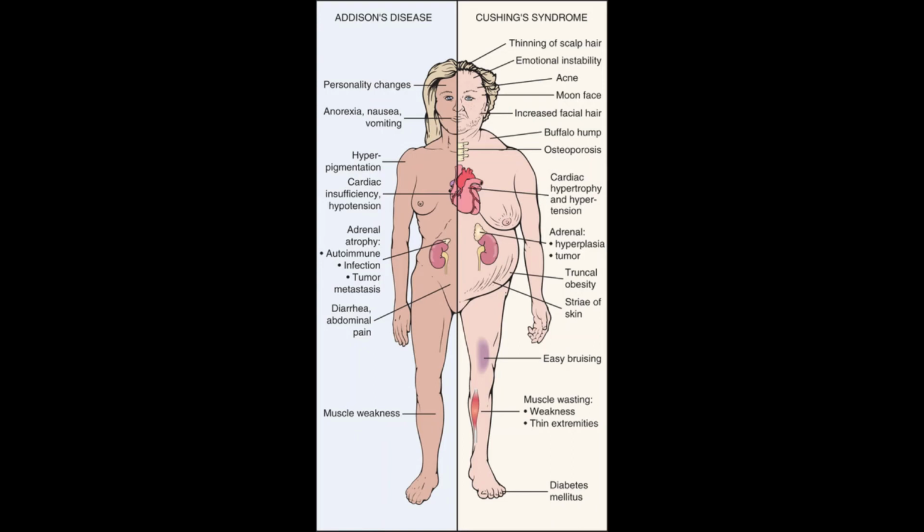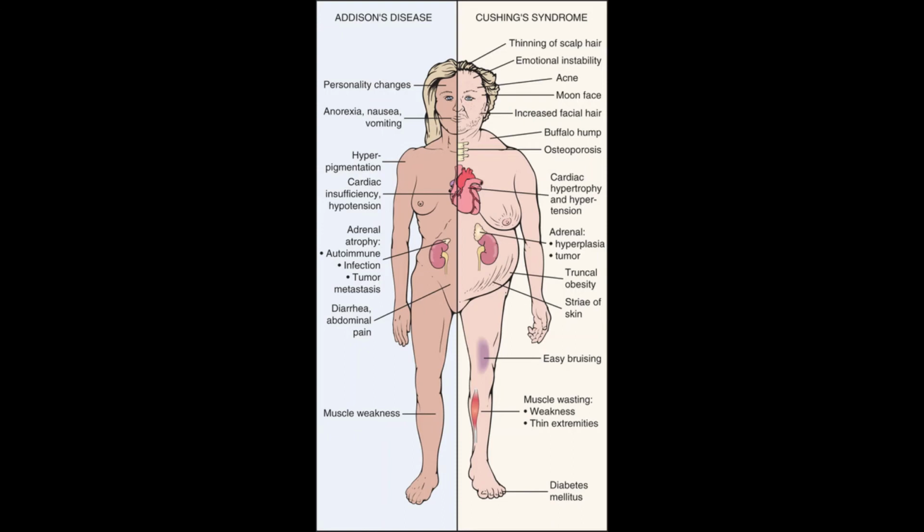If you look at your textbook image here on the right-hand side, you will see representations of symptoms of Cushing syndrome. I will try not to feel attacked as I age. You have thinning of scalp hair, emotional instability, acne, moon face, increased facial hair.